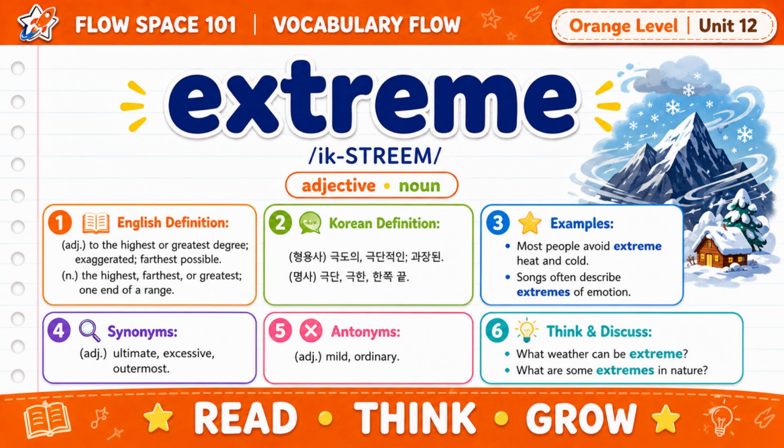Our next word is extreme. Say it with me, extreme. Extreme can be an adjective and a noun. As an adjective, extreme means to the highest or greatest degree, exaggerated or farthest possible. As a noun, extreme means the highest, farthest, or greatest point, or one end of a range.